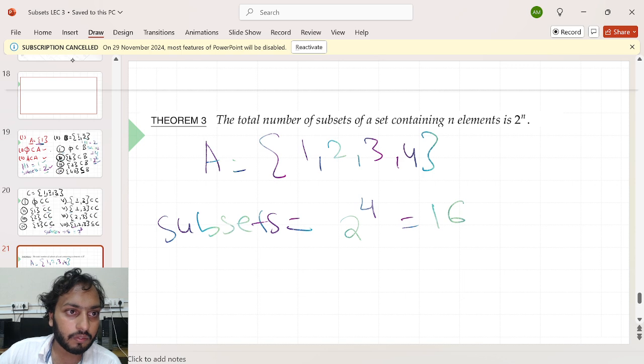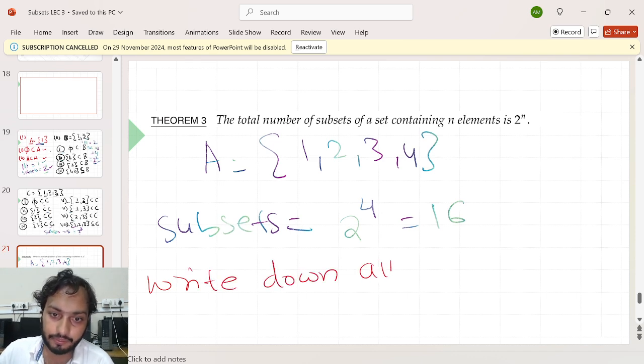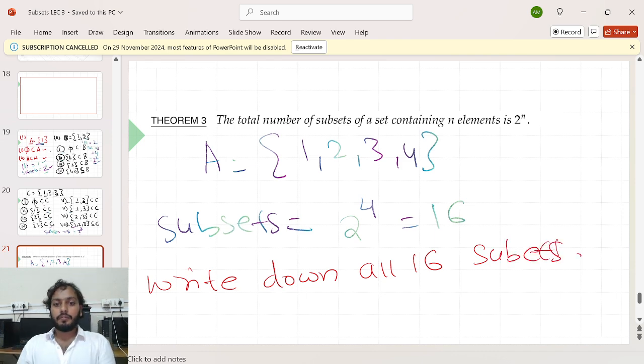Let's write down all 16 subsets. Right? That is your homework. But my question is, if the set contains 5 elements, how many subsets would be there?